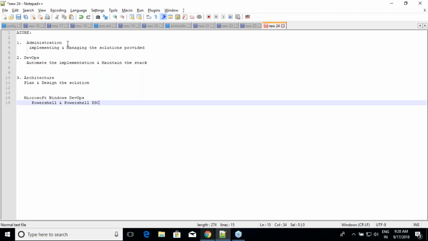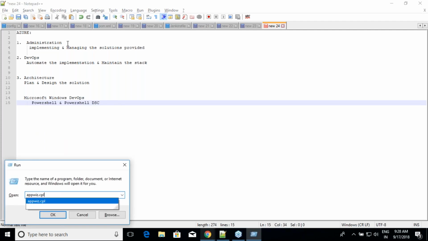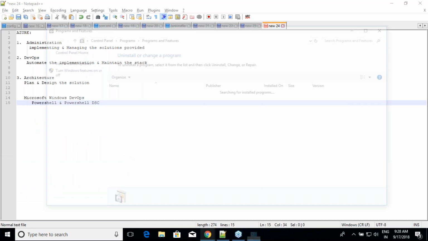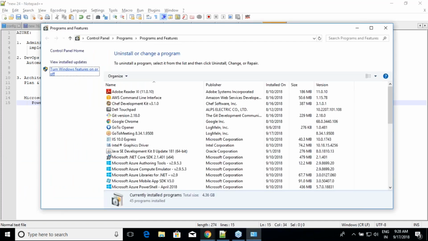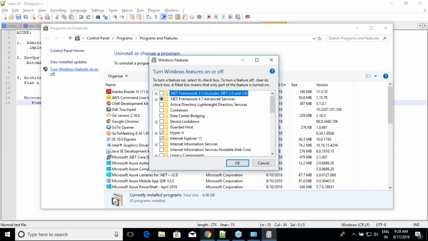Right click, run appwiz.cpl, and if you want to enable any features, you click and choose what you want to enable or disable. This is what you generally do manually, right? We don't want to do this manually. We want a script which does this. That is what DSC is all about, doing things automatically, and it is equivalent to the Chefs and Ansibles which you learn.